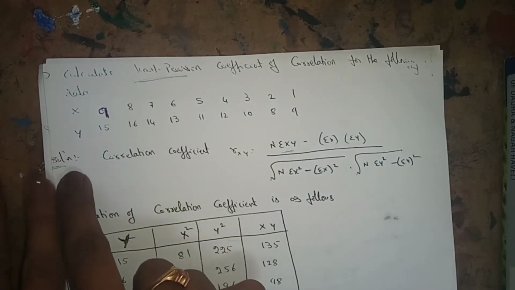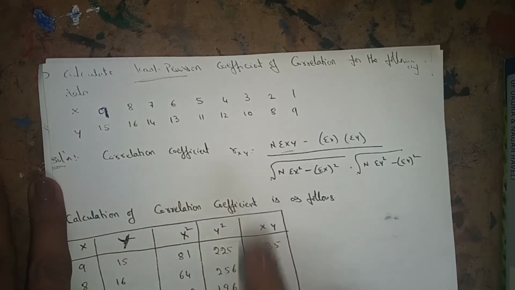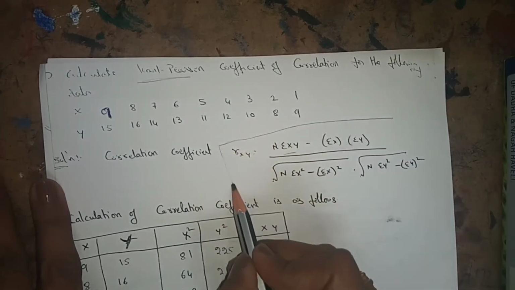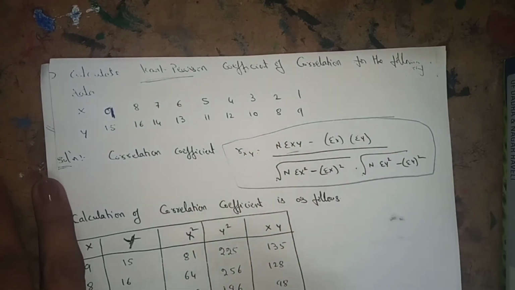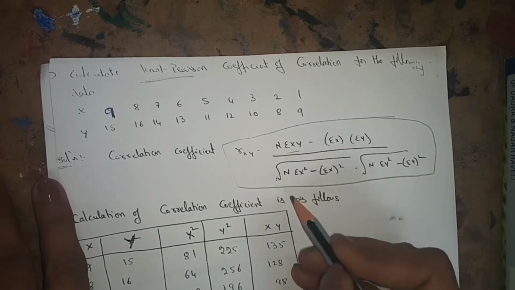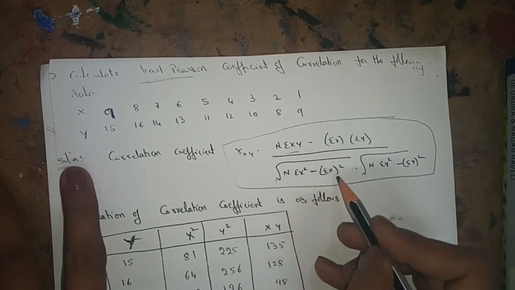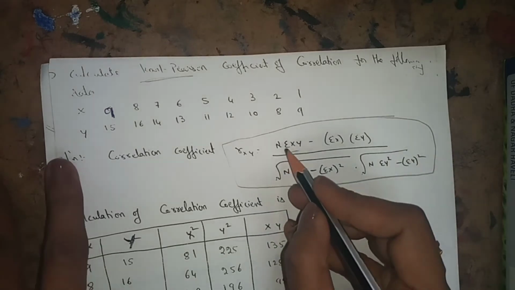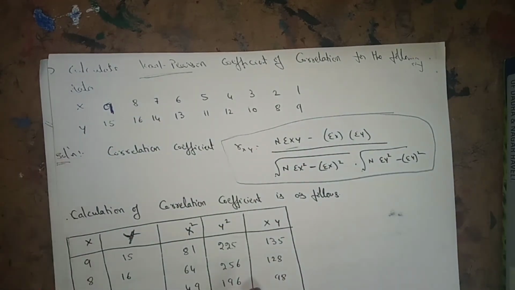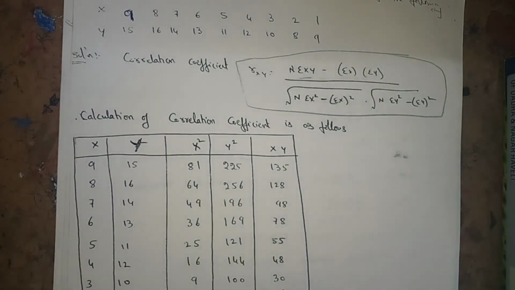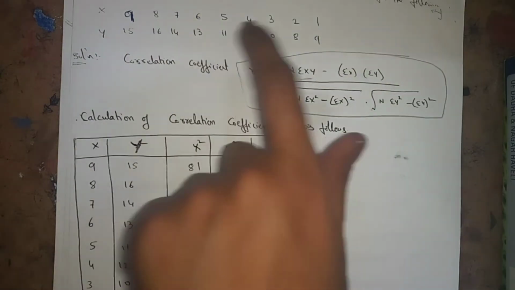Now the solution. Karl Pearson's coefficient of correlation, the formula I have given just now: r of xy is equal to capital N into sigma xy minus sigma x into sigma y, divided by the square root of n into sigma x square minus sigma x whole square, into the square root of n into sigma y square minus sigma y whole square. What is n? Number of terms n is equal to 9. How many variables are there? 1, 2, 3, 4, 5, 6, 7, 8, 9. N is equal to 9 because 9 terms are given.